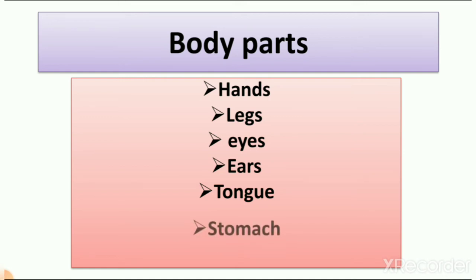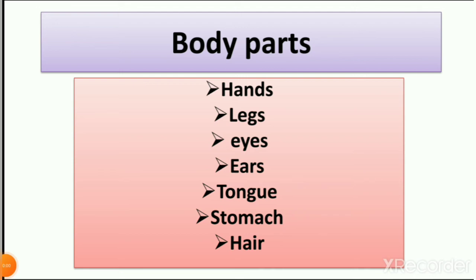Then next, stomach. And so it means our body has many parts. So here we only see some parts of our body, right? So let's see what happens when all these parts come together. Now we create one body here with a picture, right?